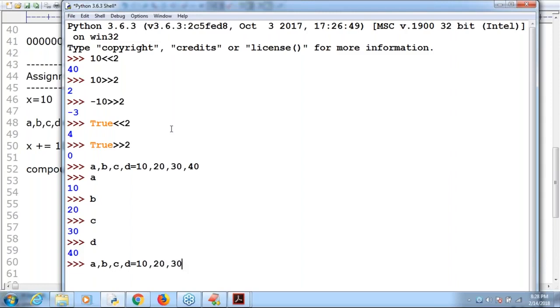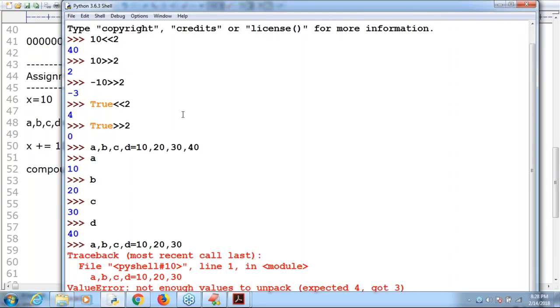The number of variables and the number of values are not matched. Can you please observe? Not enough values to unpack. We are getting a ValueError: expected 4, got 3. Python is a very decent person. Very clearly it is telling: ValueError, not enough values to unpack. No default initialization, such terminology is not applicable in Python. Remember that.